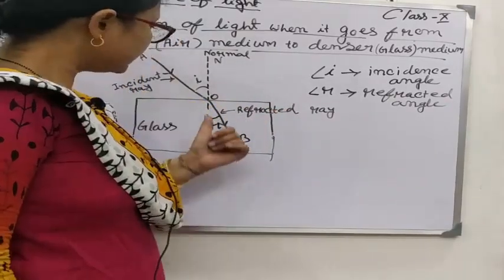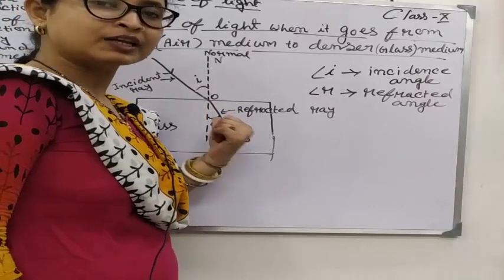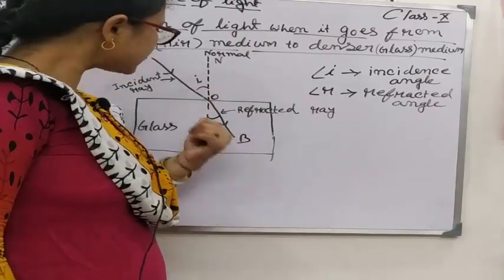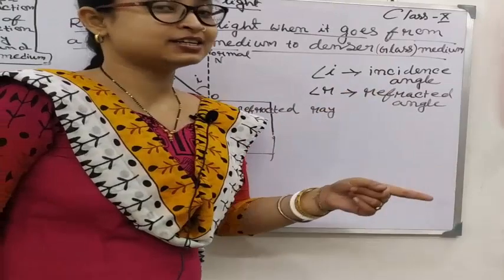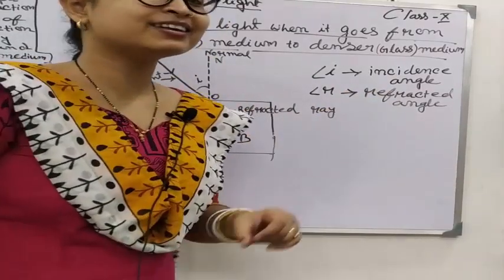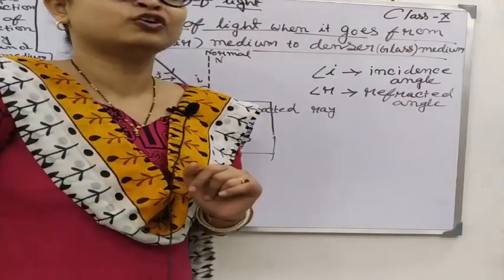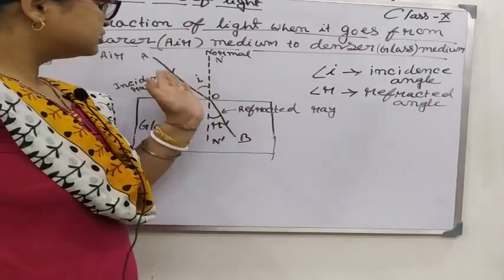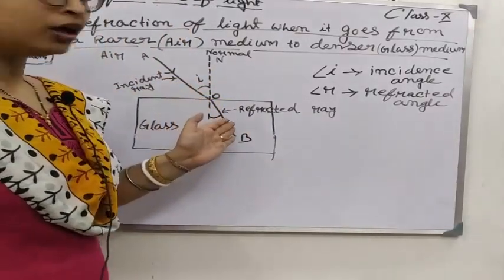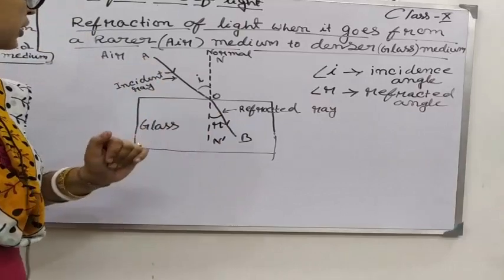Clear? Similarly, the angle between the normal and the refracted ray is known as the angle of refraction. Okay, it is the refracted ray, not the reflected ray. Don't get confused. Clear? So these are the topics we have learned.